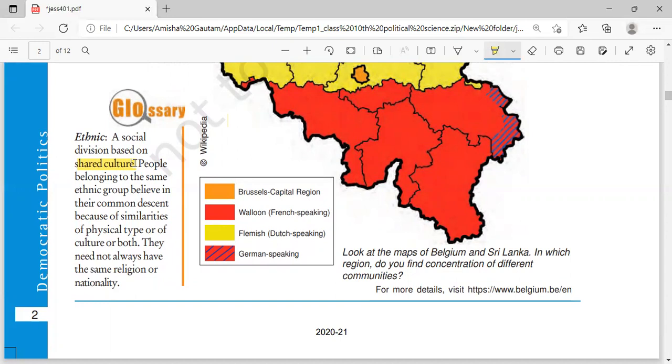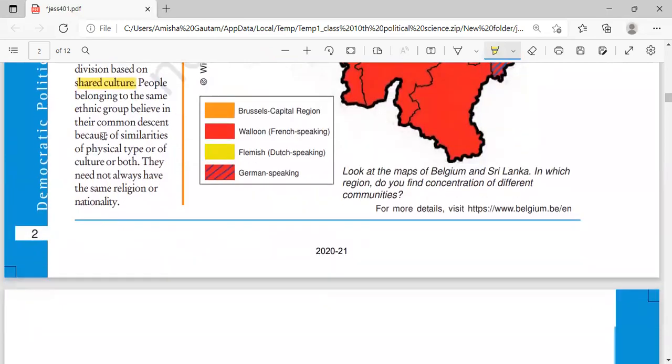Ethnicity is something vast and something more than that. It is out of the context of religion, it is out of the context of nationality, and you have to remember or learn these points about ethnic and ethnicity. Okay, I hope this much is clear.